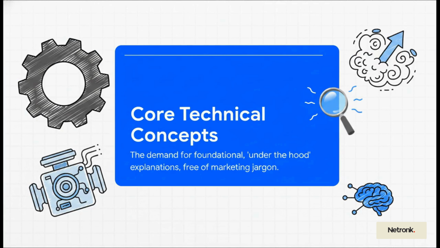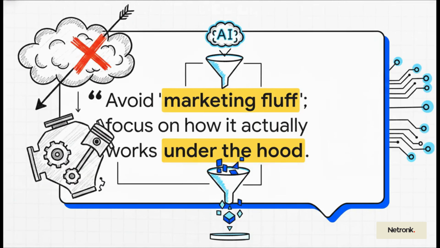First up, core concepts. This is our foundation. The prompt explicitly commands the AI to get straight to the fundamental mechanics, the how it actually works, and to completely cut through any of the marketing buzzwords. And you really have to pay attention to the language being used here. Phrases like avoid marketing fluff aren't just suggestions. They are powerful negative constraints. You're basically programming the AI to filter out all of the noise and only deliver the pure, unadulterated technical signal.